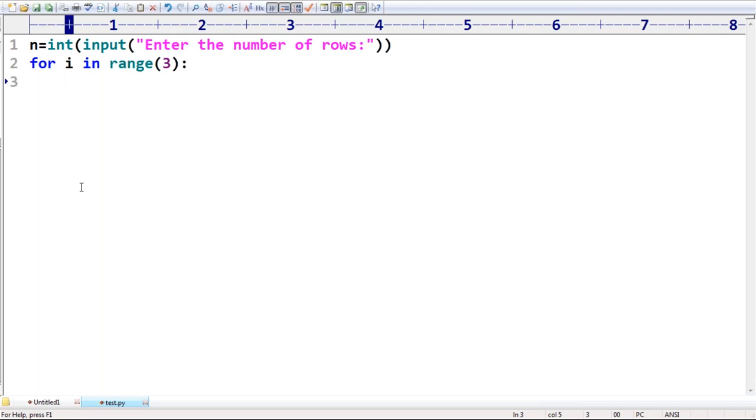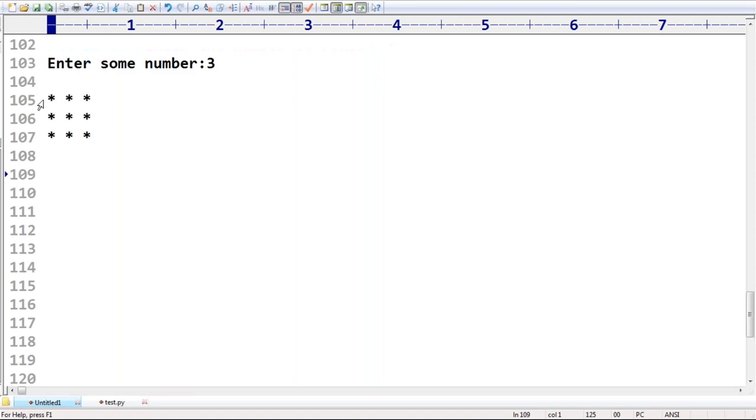Every time, how many times do I require to print? First i value is 0; for 0, 3 stars are required. Then for i value 1, 3 stars again.